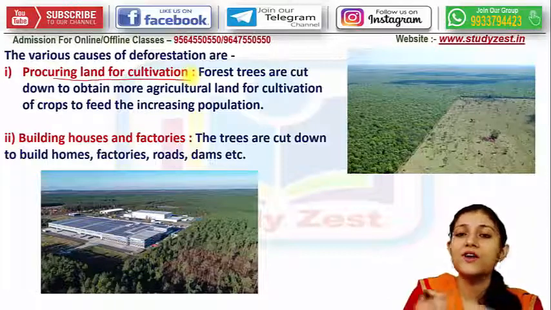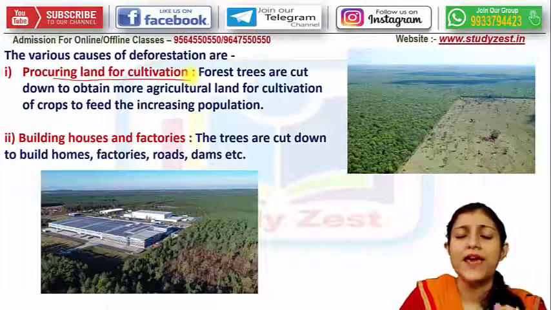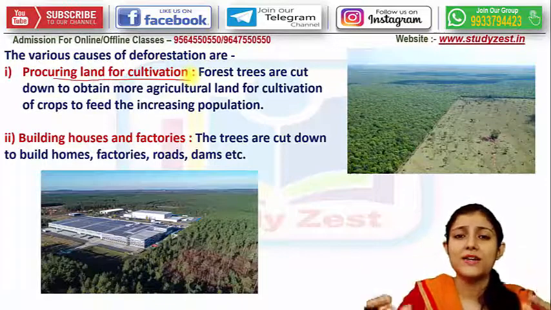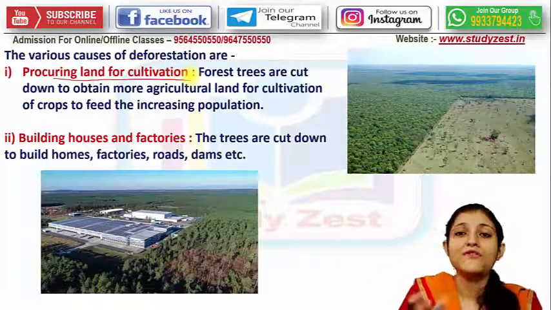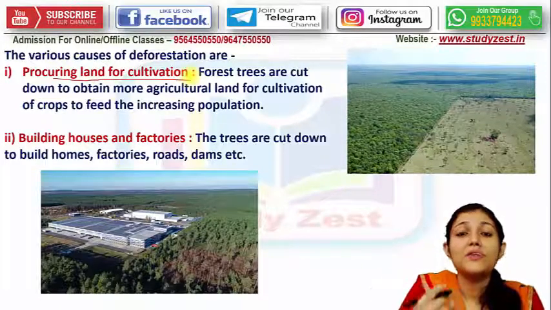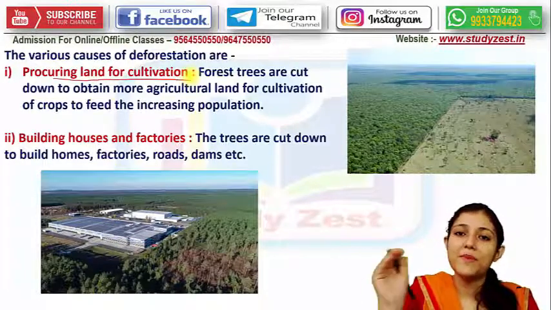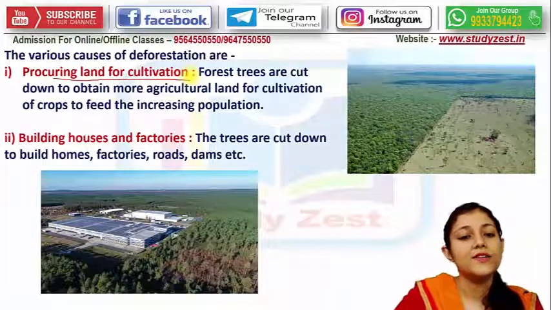Mainly for agricultural purposes, for cultivation, we need a lot of space. If land is not available, then we think it's our right to cut down the trees to clear the field and make it a cultivation ground or an agricultural field.